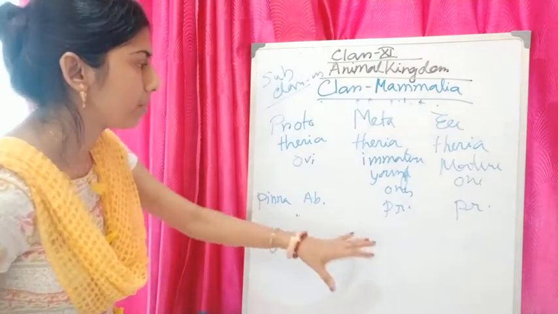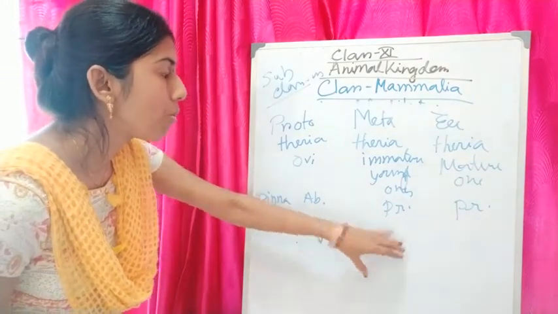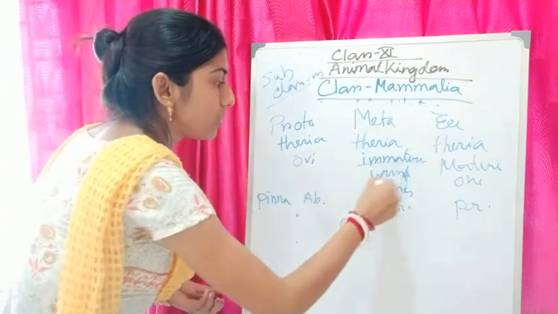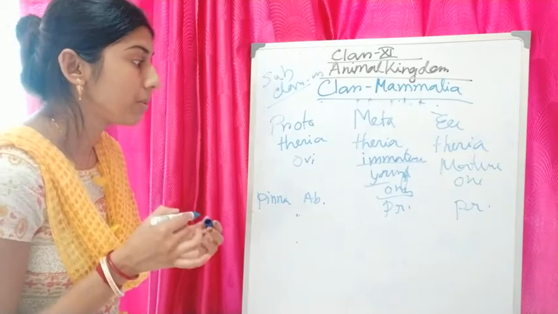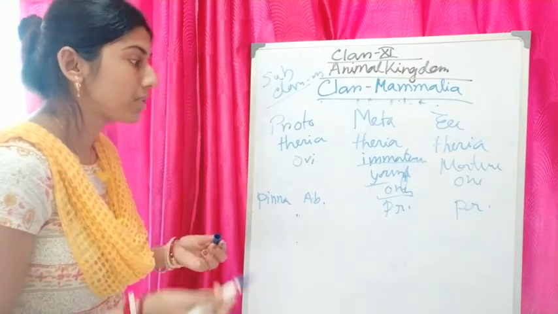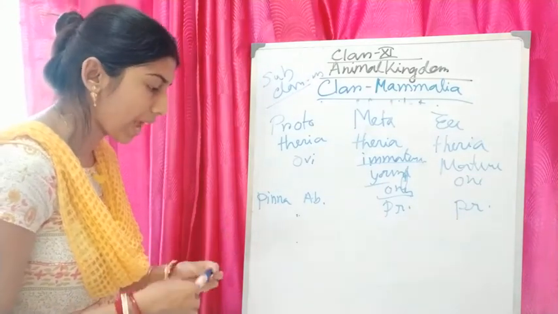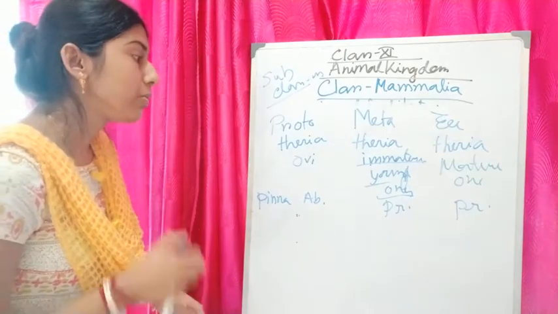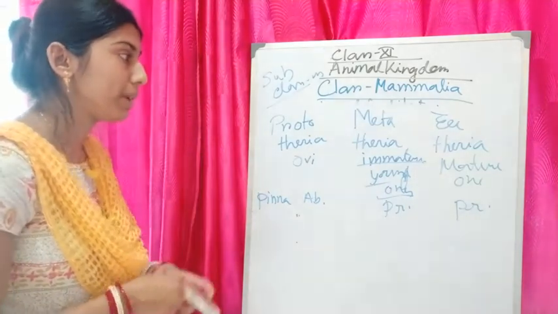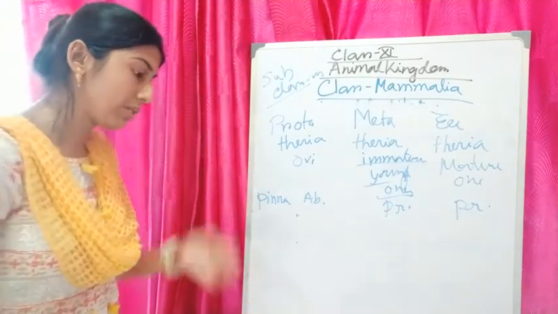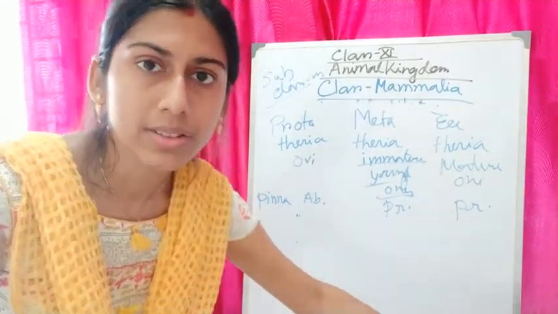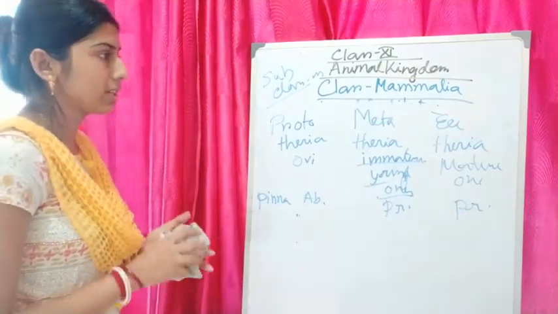Because they give birth to immature young ones, the young one has to develop outside the body. So they have that type of marsupial pouch, and within the pouch the development of the baby occurs, which is not present in Prototheria and Eutheria. These are some differences among Prototheria, Metatheria and Eutheria.